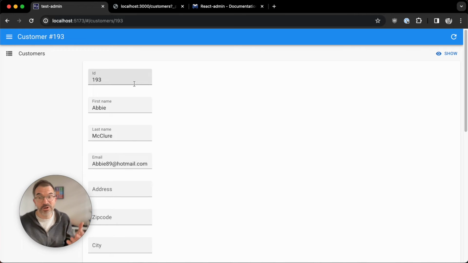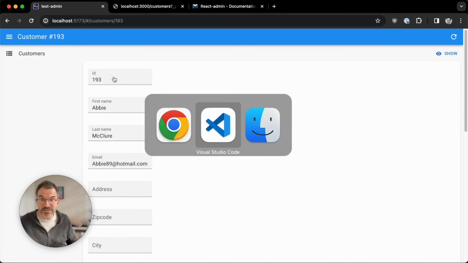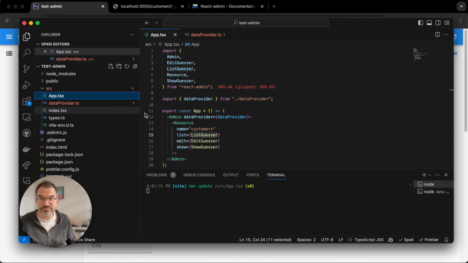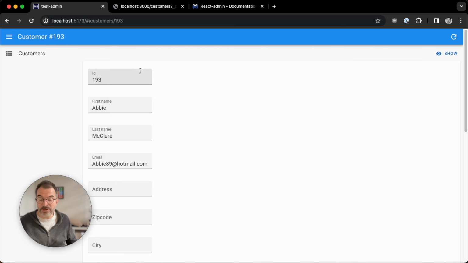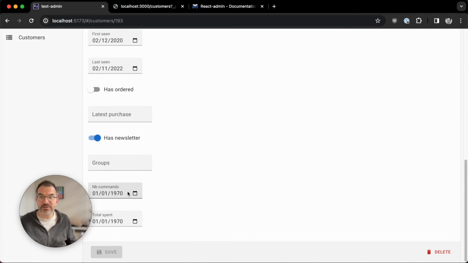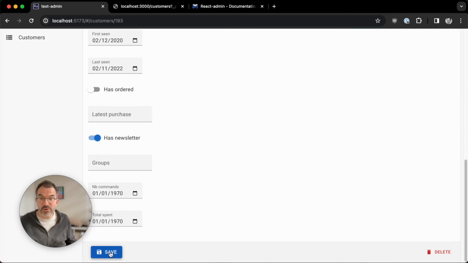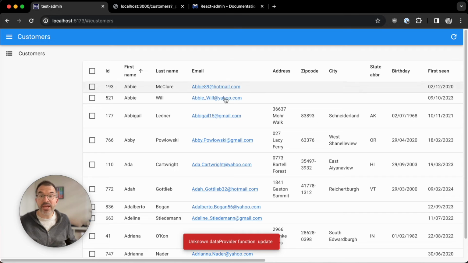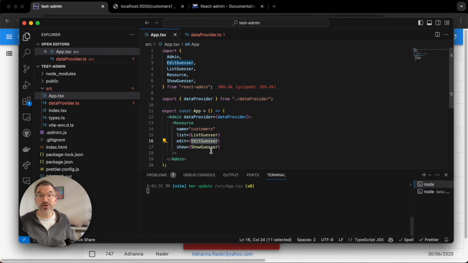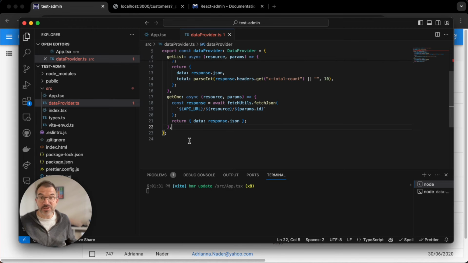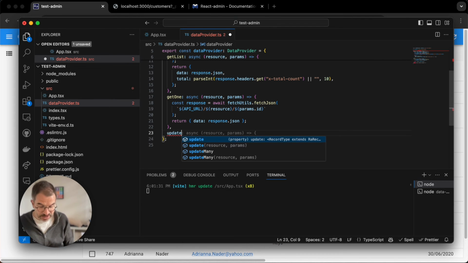The edit view, and in this case, it's an edit guesser. The edit guesser has fetched the current record with the getOne verb and correctly filled the form. And I can update the form, and now it will fail because I haven't implemented the update method. So I can just implement it in my data provider.